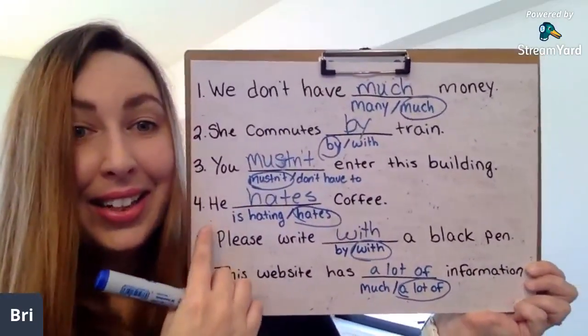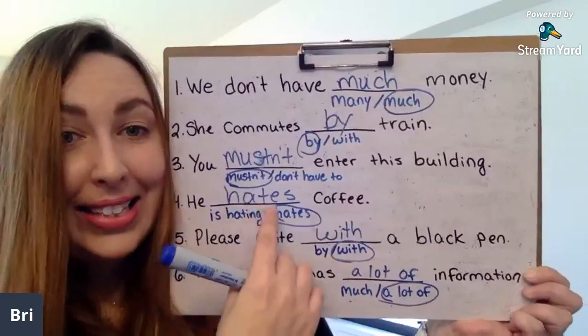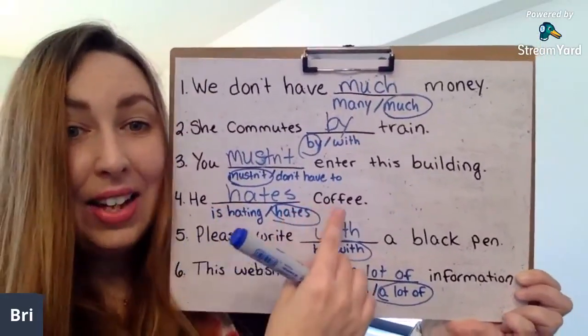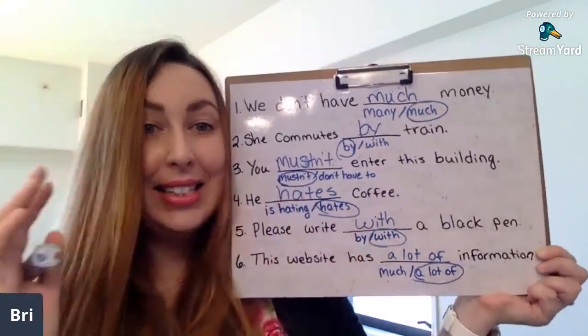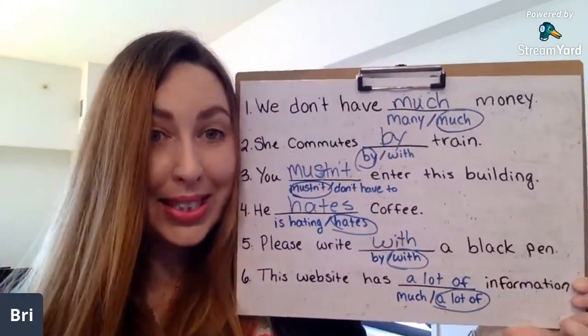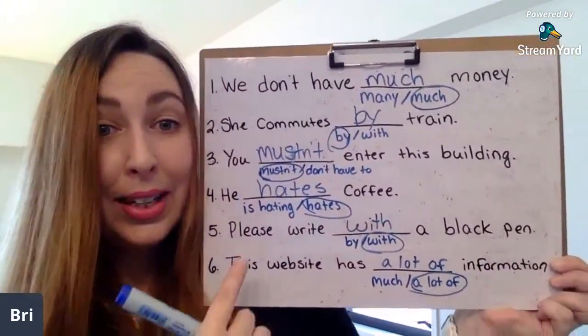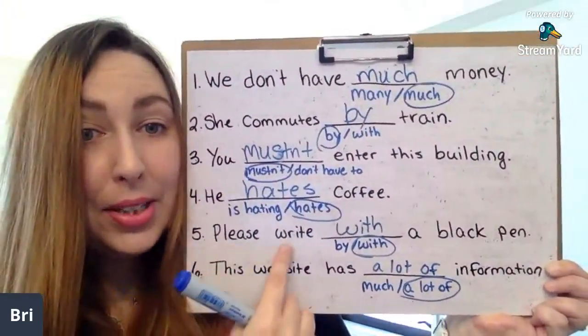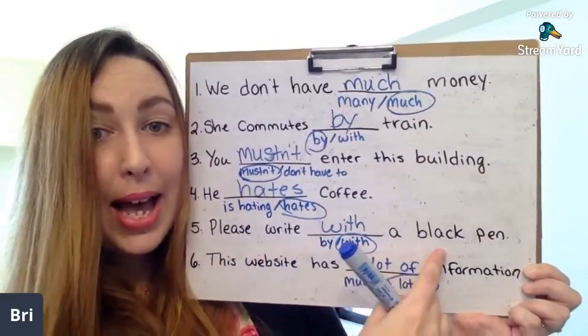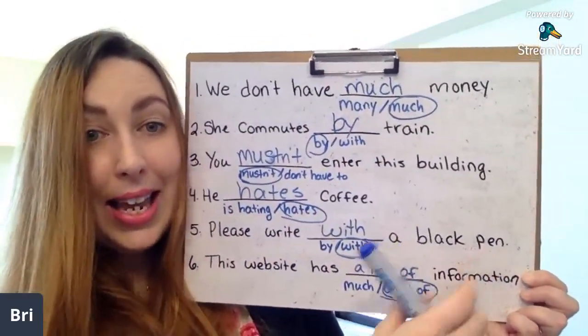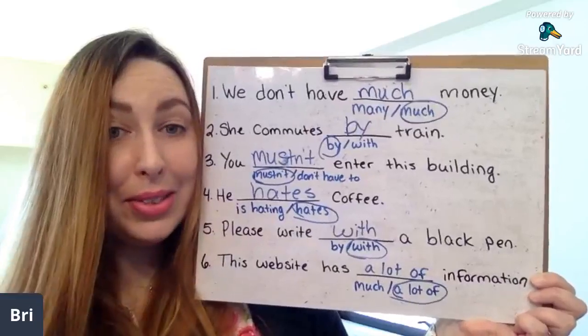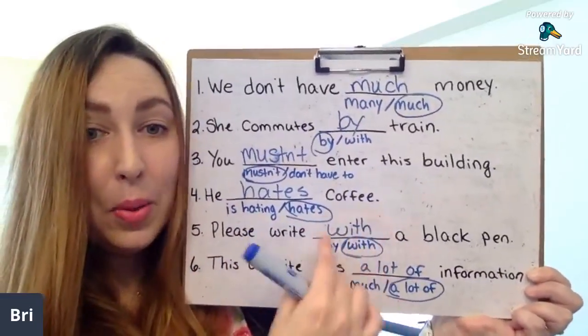Number 4, he hates coffee. Hates is a stative verb, so we don't use it in the continuous form. Number 5, please write with a black pen. Pen is a tool that we use to do something, so we're going to use with.